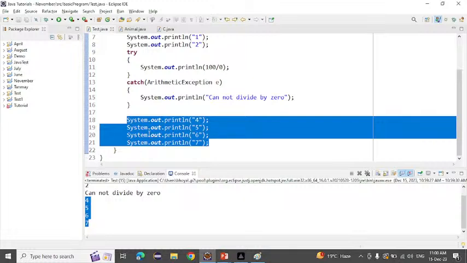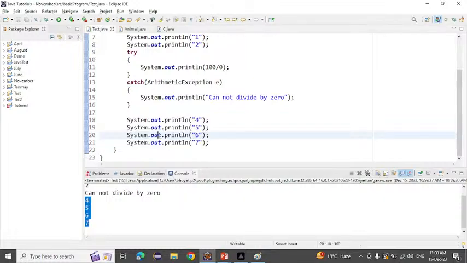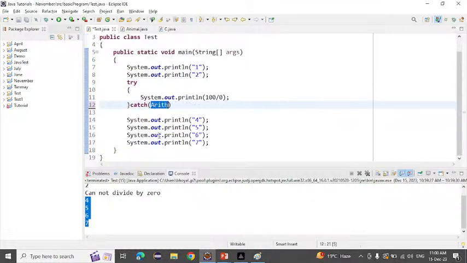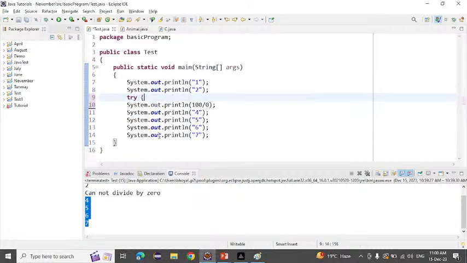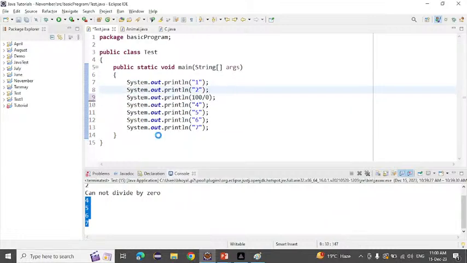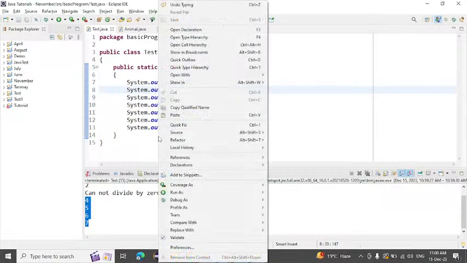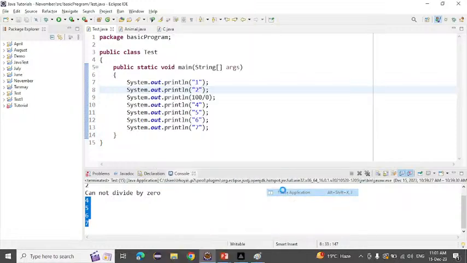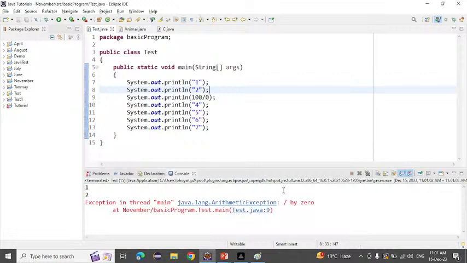If you are not writing try and catch, see here, if I do not write try and catch, okay, if you are not writing try and catch, so this time... not audible. I'm not audible. So guys, I'm not audible. Hello.